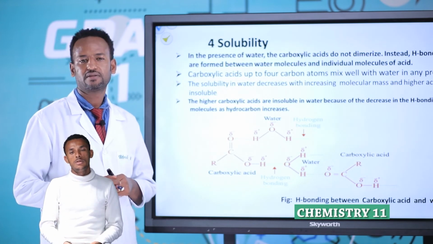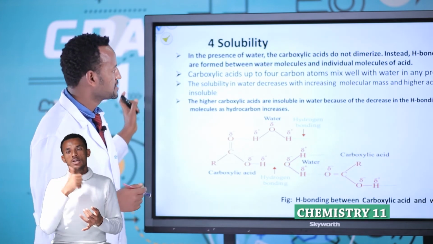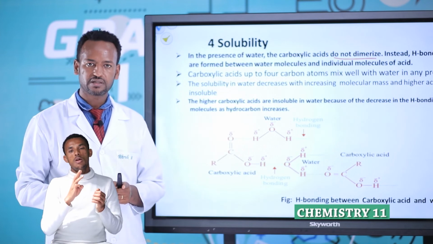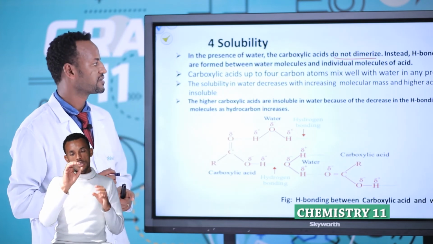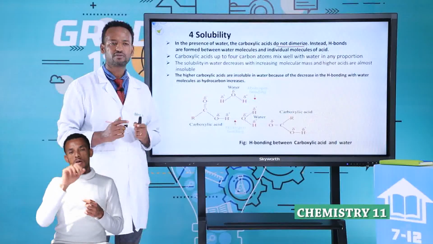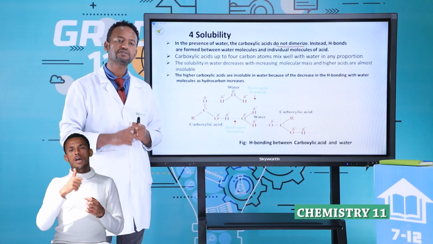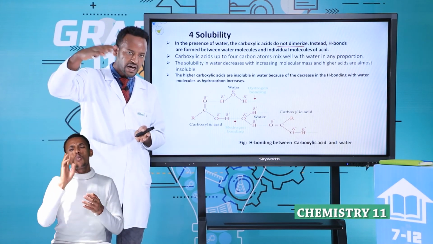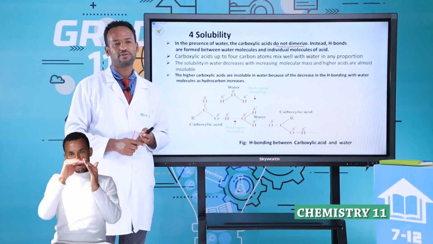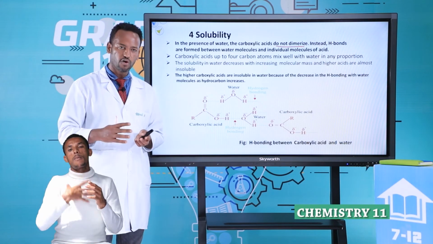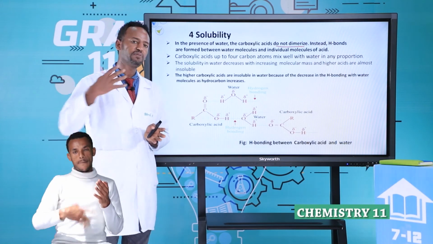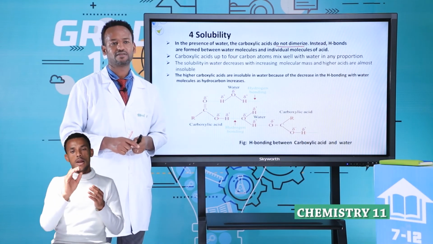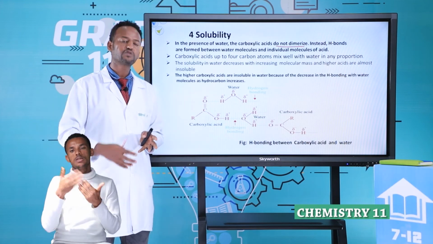The fourth one is solubility. In the presence of water, carboxylic acids do not dimerize. That means carboxylic acid with water forms hydrogen bonding, but not a dimer. Carboxylic acids with 1 up to 4 carbons, methanoic acid, ethanoic acid, propanoic acid, and butanoic acid, are 100% soluble in water. But for the higher members, solubility decreases. Therefore, as the carbon number increases, the solubility decreases.